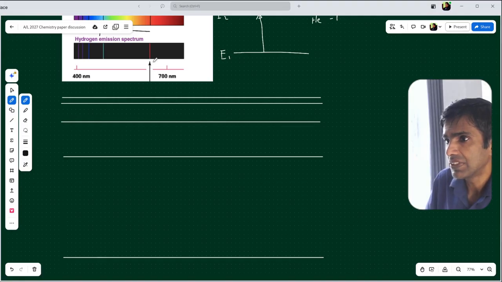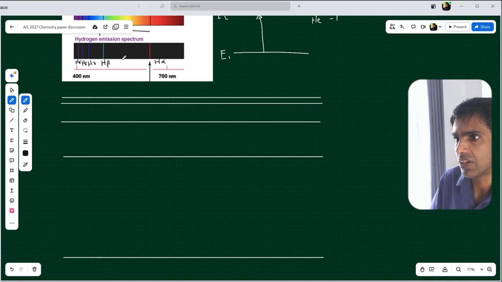When we consider the visible region of hydrogen spectrum, the lines are named as H alpha, H beta, H gamma, H delta, H epsilon, like that. Usually we consider only first four lines.